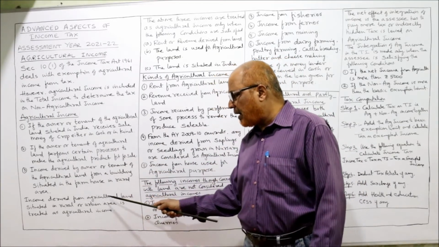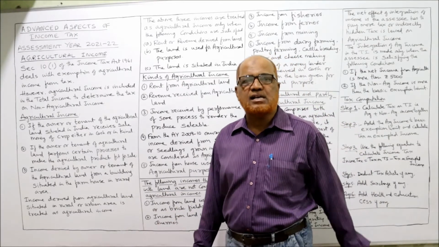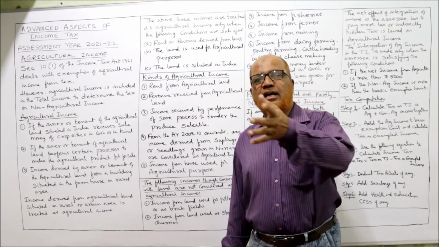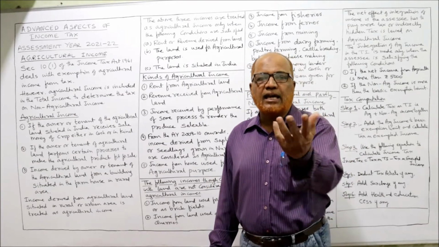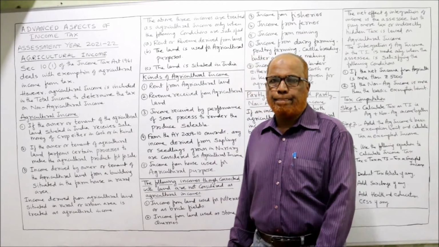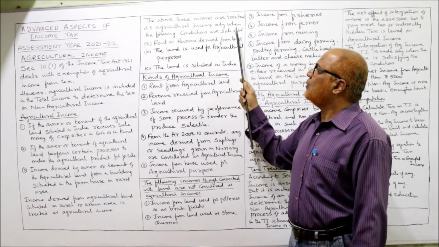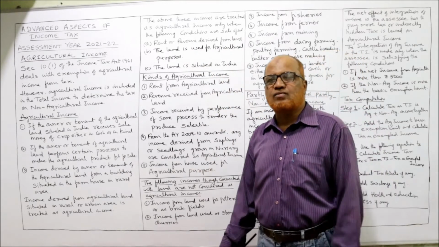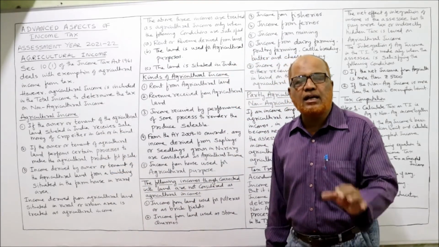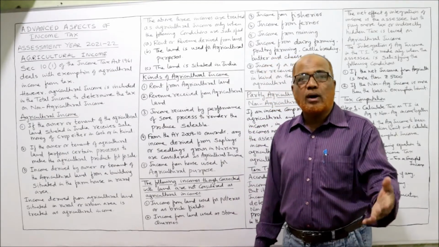Now, income derived from agricultural land situated either in a rural or urban area can be treated as agricultural income. When the agricultural work is going on either in a rural area or urban area, the income derived from agriculture is agricultural income. Now, the above three incomes are treated as agricultural income only when the following conditions are satisfied. These three incomes are called agricultural income provided the following three conditions are satisfied. What are the three conditions?